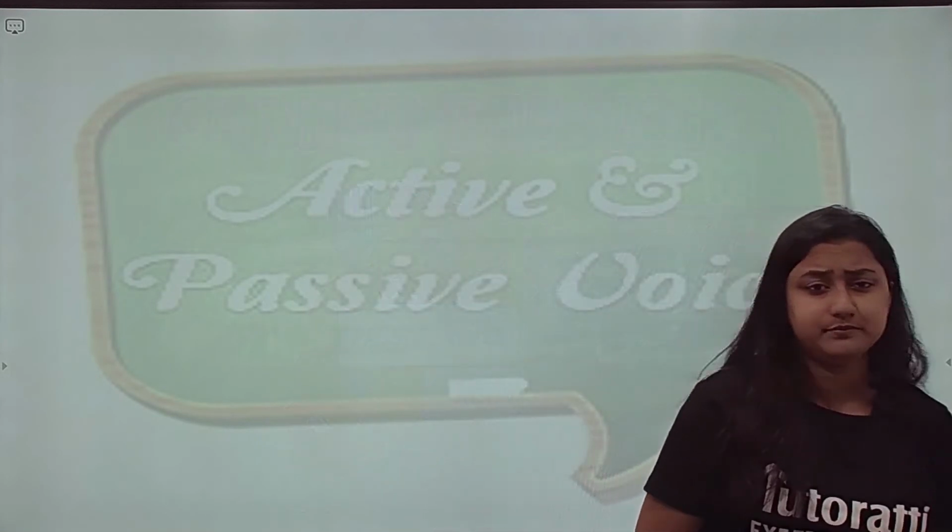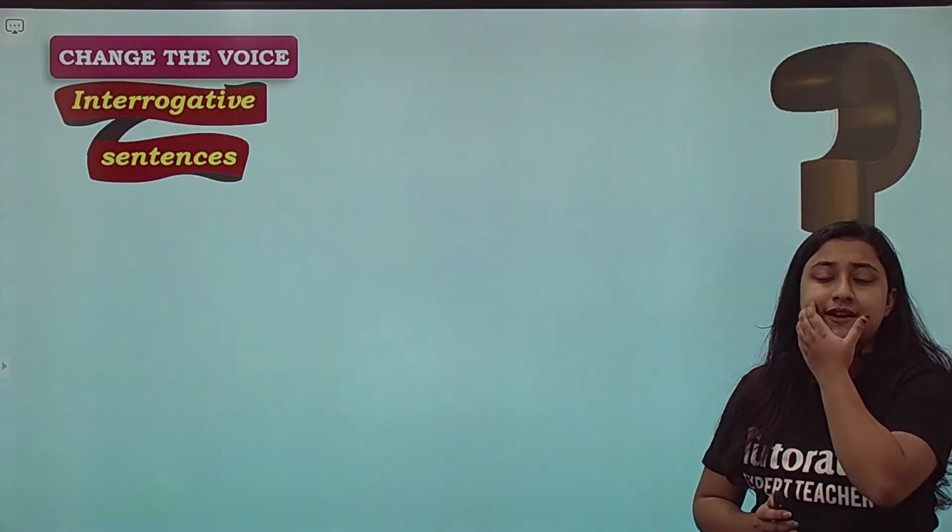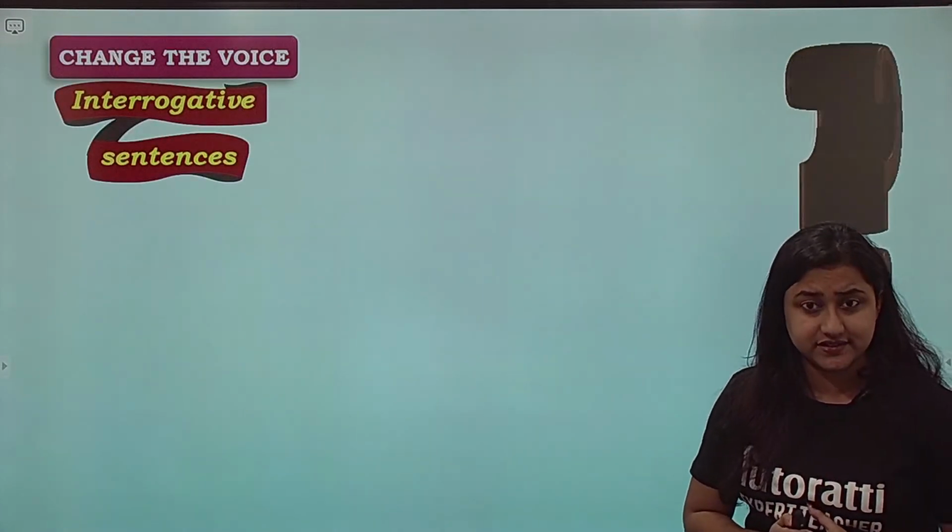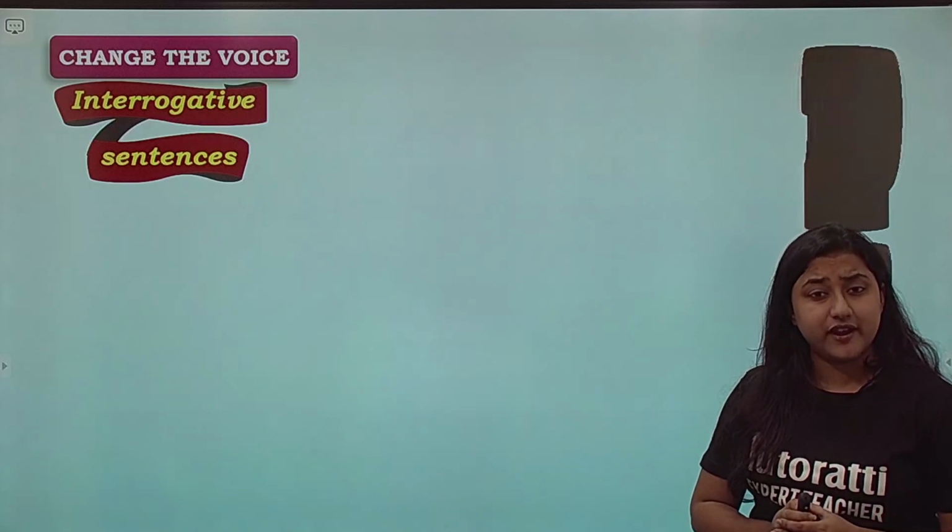Next we move on. Interrogative sentences. What do we mean by interrogative?